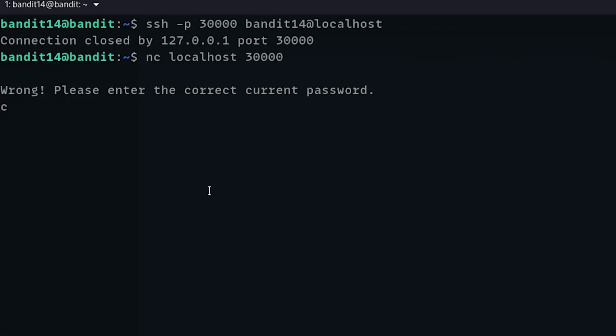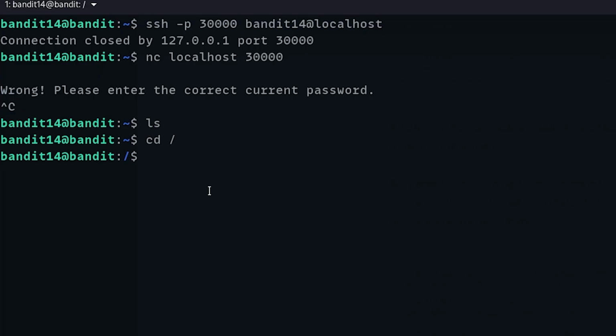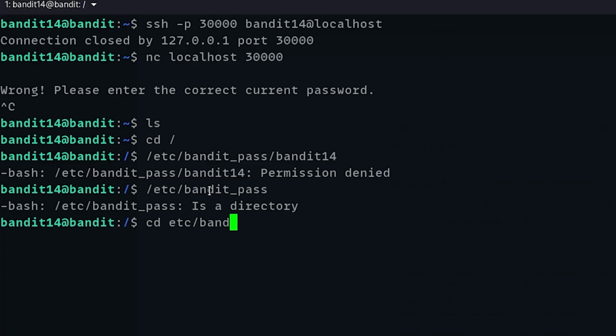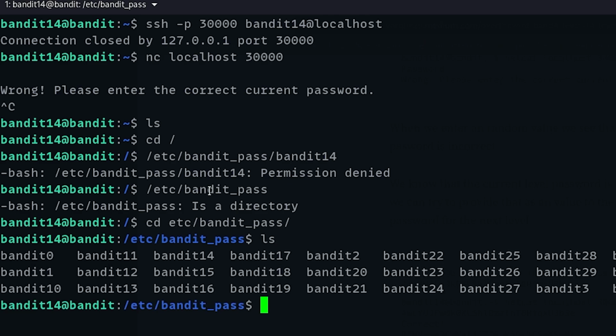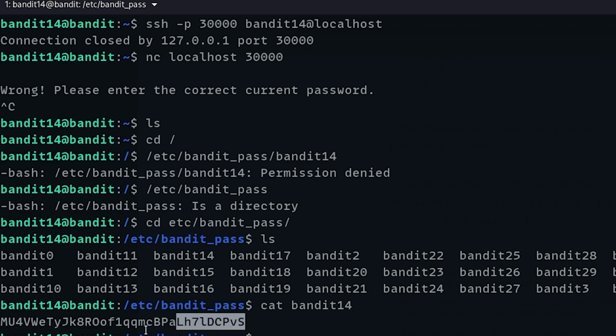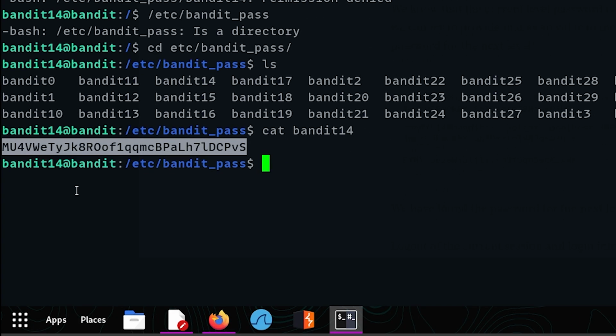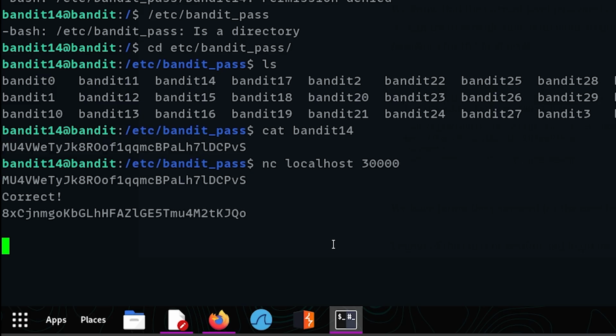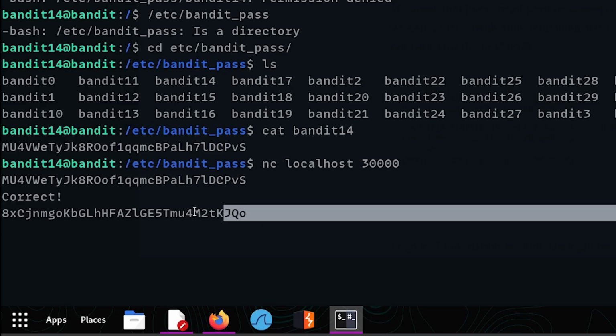I'm going to Control C this, and then I need to go to where that password was. I need to cd to root first, and then it was in, I think, etc bandit_pass, something like that. Bandit 14. Oh no, permission denied? Okay, I'll just go here then. I need to cd there. It should be here in Bandit 14. Yes. So I'm going to copy all this, then go a couple of commands over to the netcat one. Paste the password. Boom, we are in, ladies and gentlemen. Oh damn, that's it. The password is right there. I'm guessing this is the password for level 15.